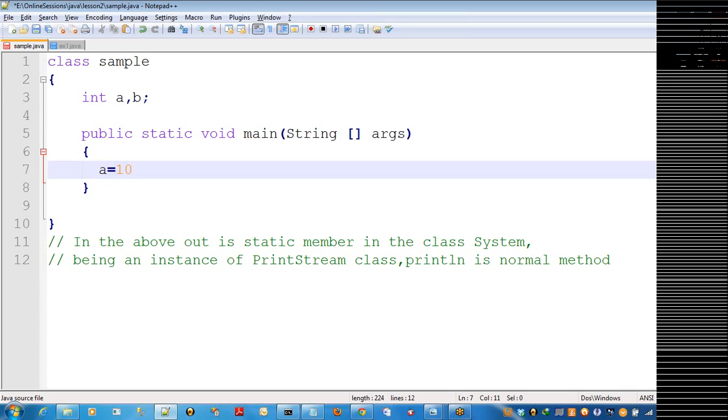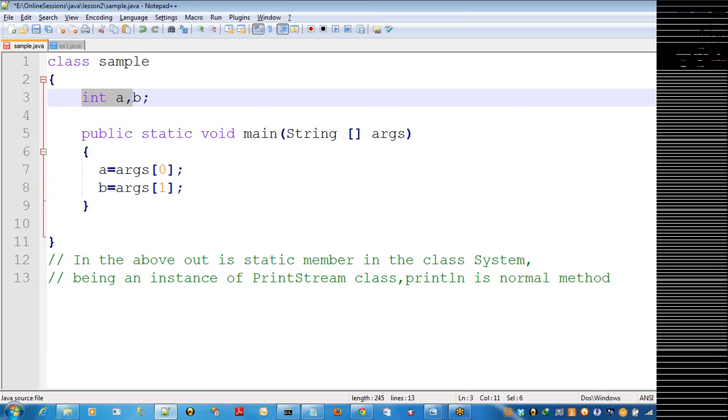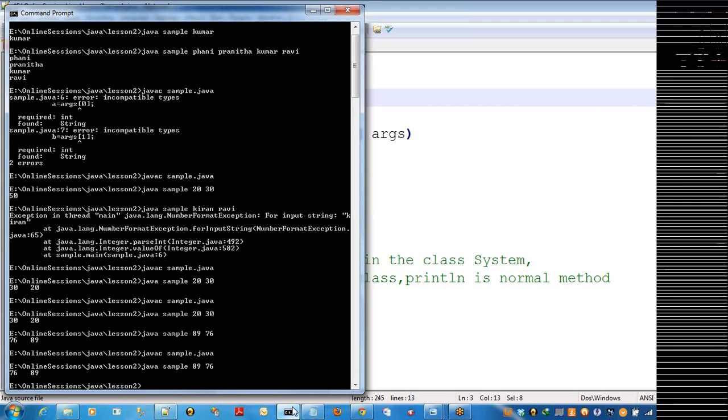So I set that A equal to 10. See what happened. Or A equal to, I can assign args of 0, and B equal to args of 1. So in this case what happens, once you go for compile, where you are declaring outside of the main function. Clear? Yes. Now, without doing anything, directly try to access, see what happens.